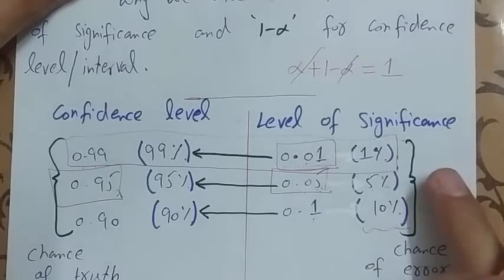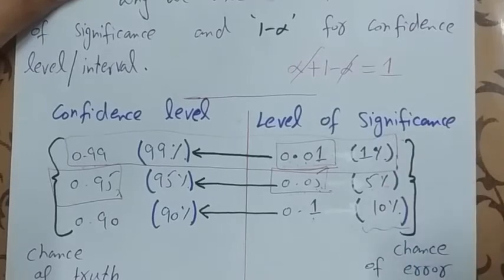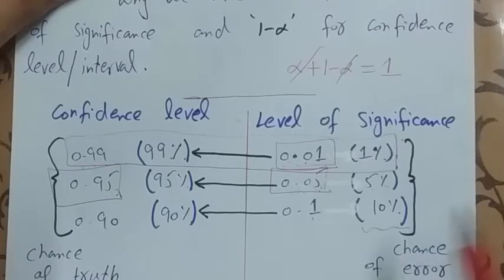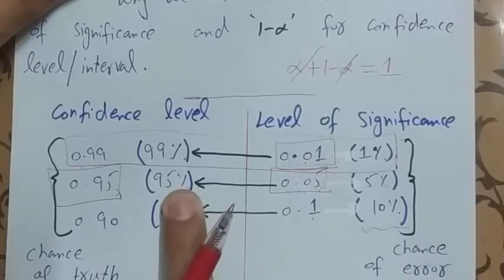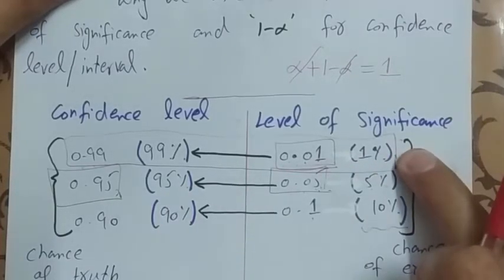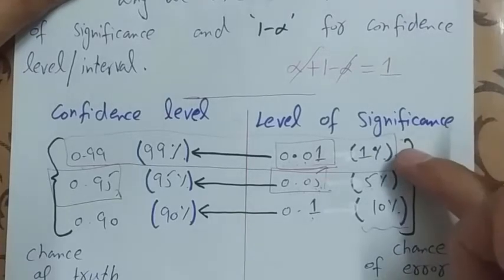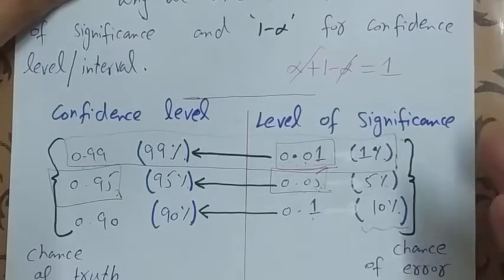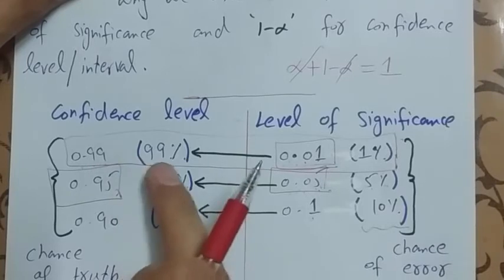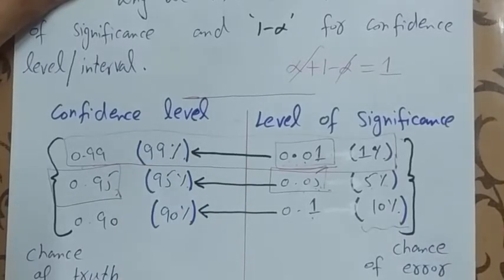If the chance of error in a problem is 5%, then the confidence level, the chance of truthness in a problem, is 95%. If the chance of error, that is level of significance, is 1%, then 99% is the chance of truthness, that is the confidence level.